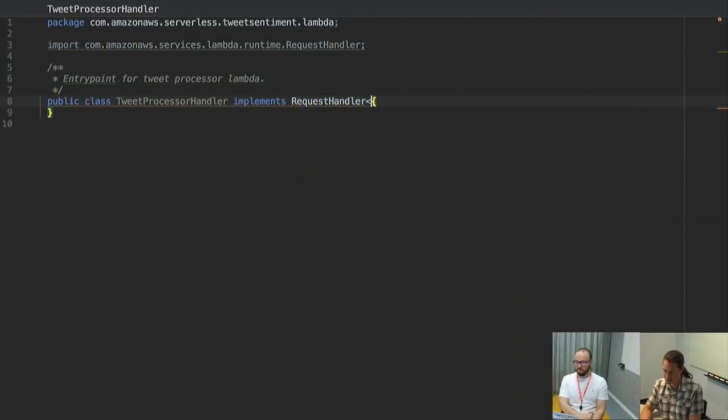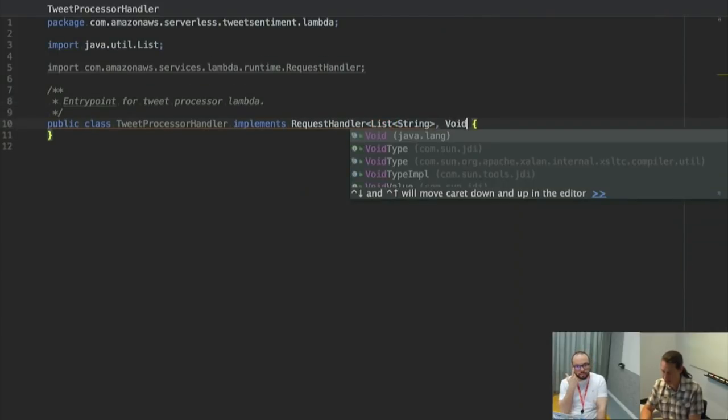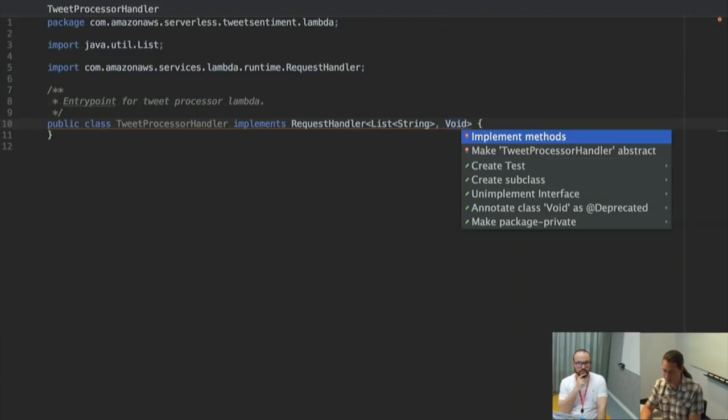You get to specify some input, in this case a list of tweets that are going to come in, and then some output. In this case, I don't need to return anything back. This is a processor that's going to be async invoked, and it's going to do something as a side effect and not need to return anything back.